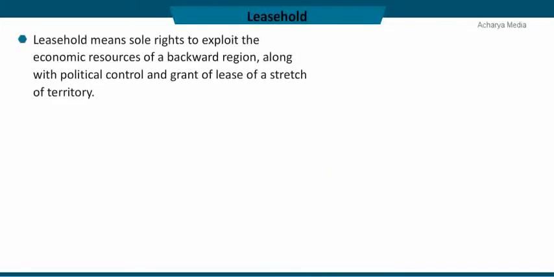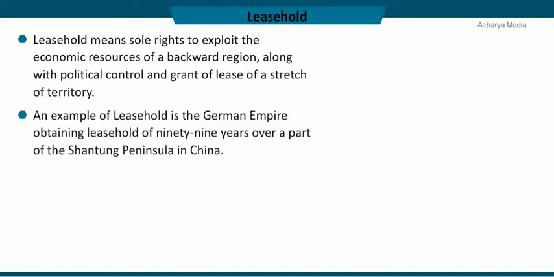Leasehold. Leasehold means sole rights to exploit the economic resources of a backward region, along with political control and grant of lease of a stretch of territory. An example of leasehold is the German Empire obtaining leasehold of 99 years over a part of the Shantung Peninsula in China.